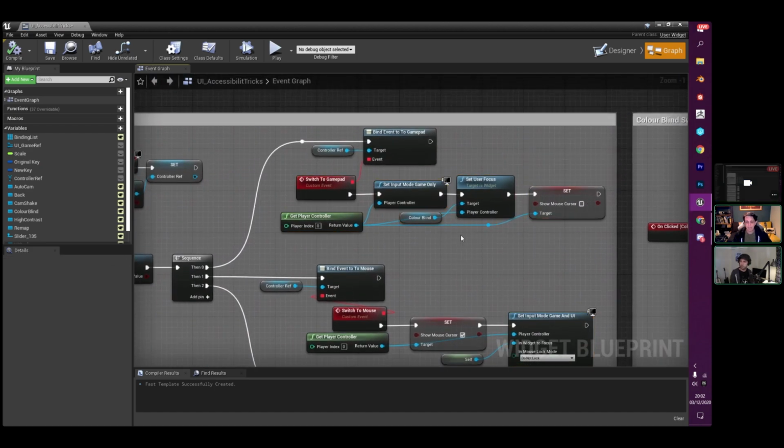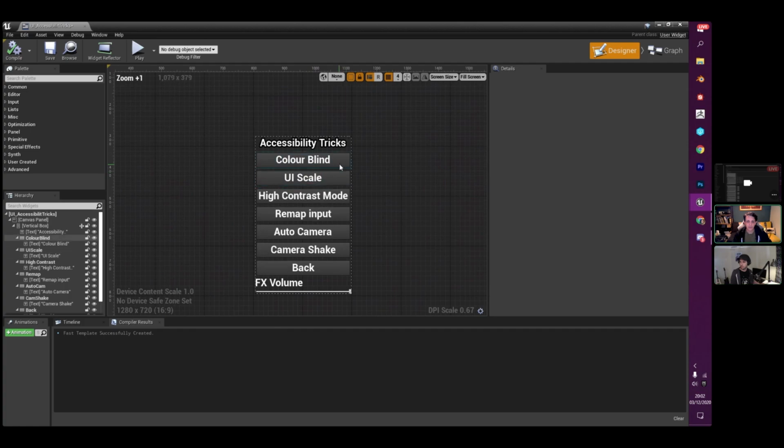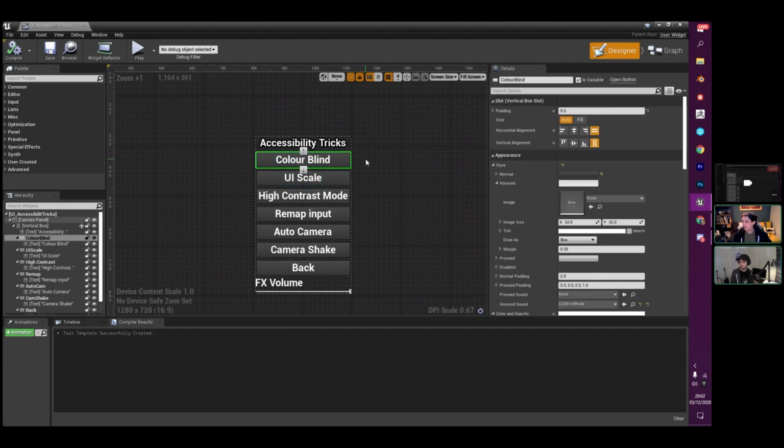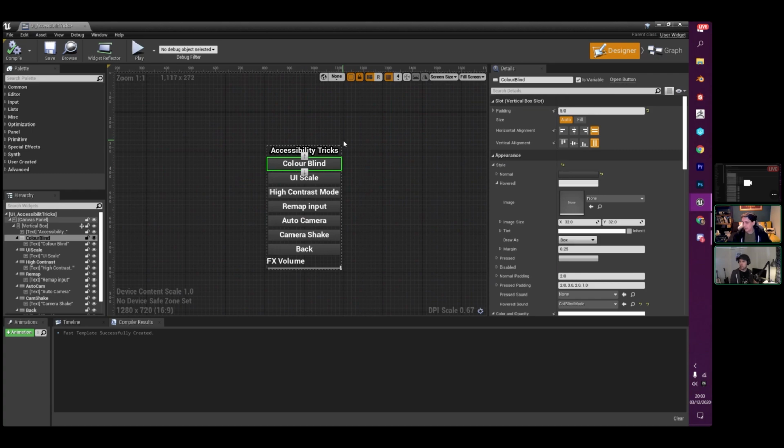And then if I'm doing gamepad, I set my input mode to game only, hide my mouse, and then set the user focus to the most logical actor for it to work with. So in this case, I'm setting it to the first button that's going on. And then what that will do is it will allow me to do standard focus control. So this will then mean that all of my navigation input for gamepad and for keyboard will be handled correctly.